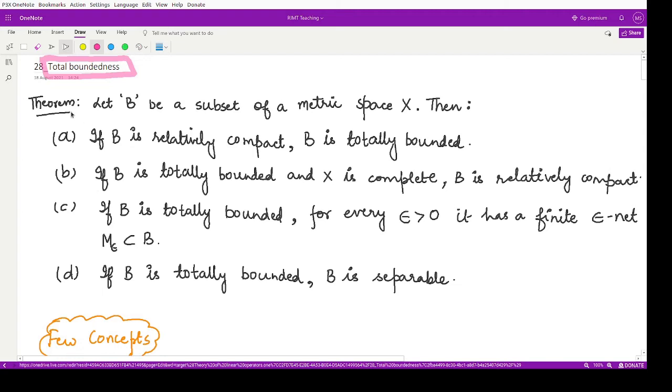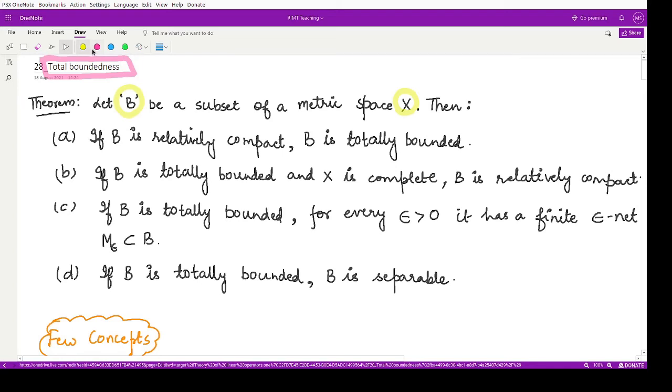Here, the theorem tells us that if B is some subset of a metric space X, and X is the given metric space, then B is totally bounded if B is relatively compact. B is relatively compact if B is totally bounded and X is complete. If B is totally bounded, then for every epsilon greater than 0, it has a finite epsilon net contained in B, and if B is totally bounded, B is separable.